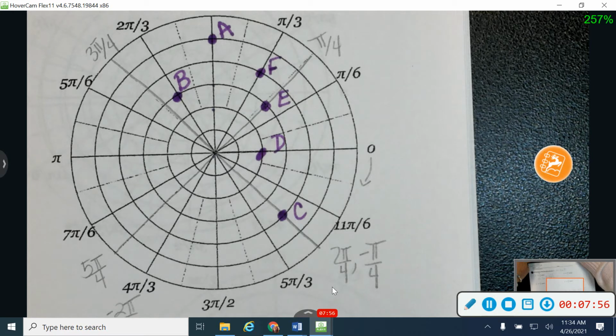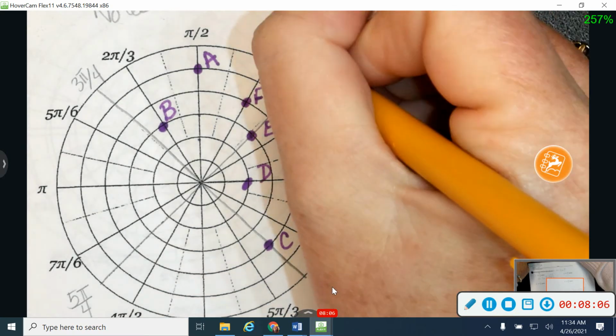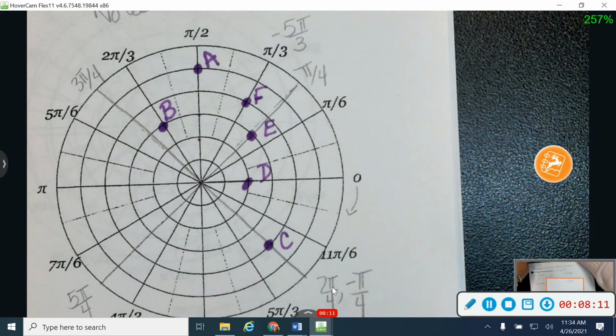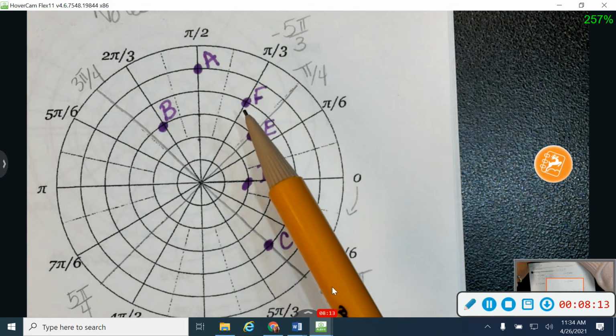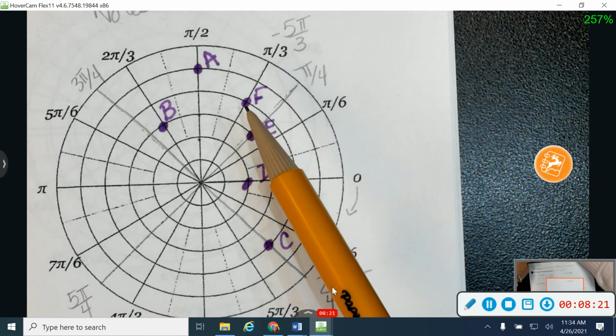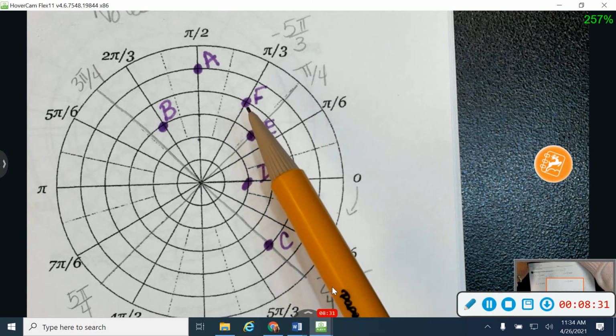Okay, any questions about how I graphed them? Okay, so let me stop right there just for a second and kind of show you where we're going. I also know this angle right here is negative 5 pi over 3. All right, just watch mine for a second. We called F negative 4, negative 2 pi over 3. But do you see how I could also call this point 4 and pi over 3? Or 4 and negative 5 pi over 3? Okay, so all of these points actually have 4 different names.